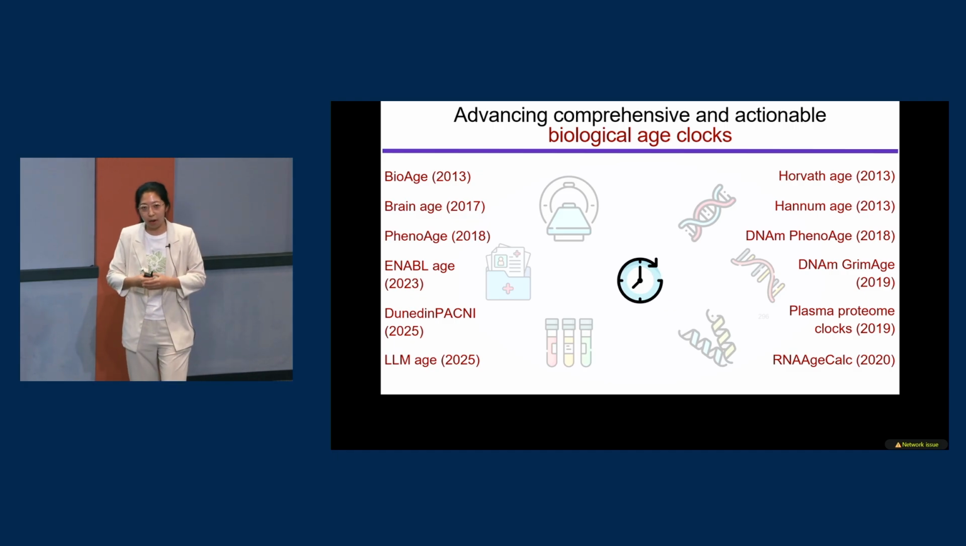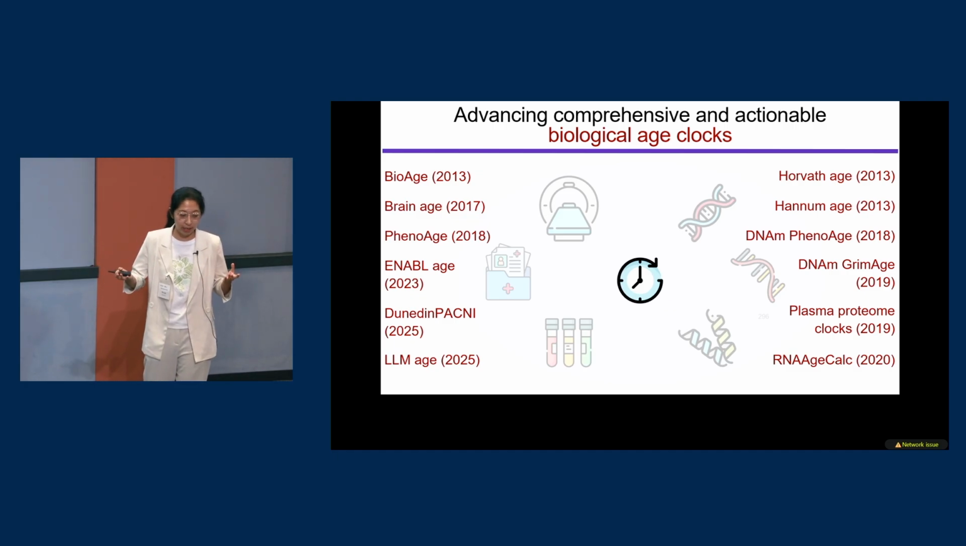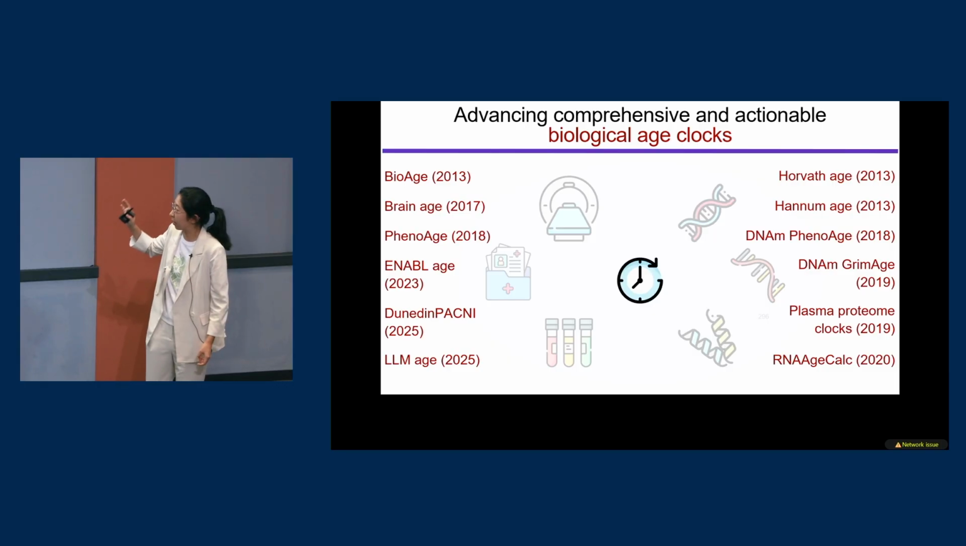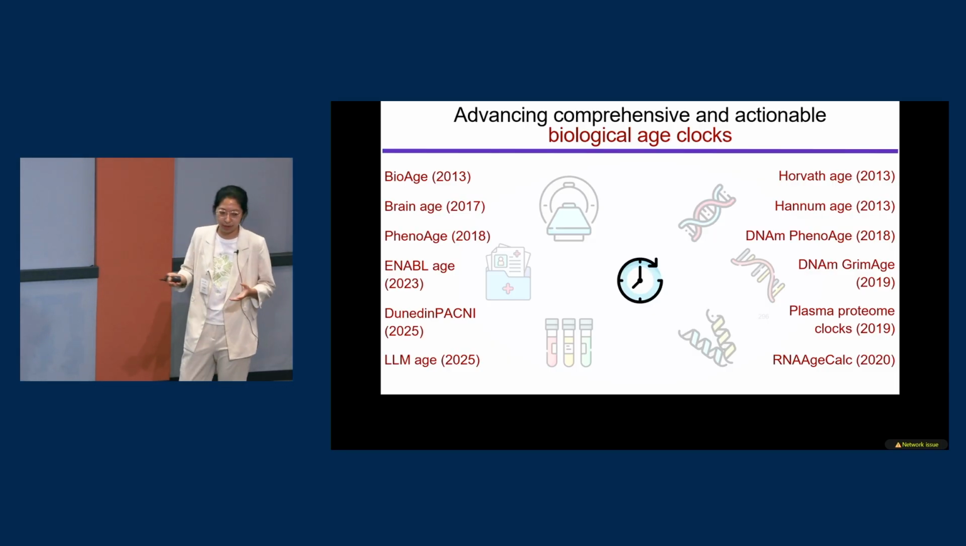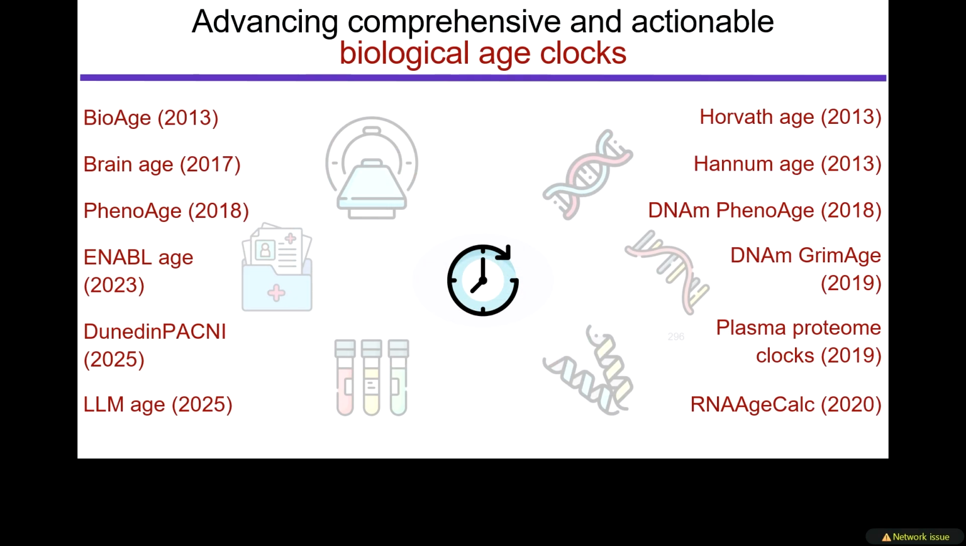So there are a lot of biological age clocks that have been developed. Here are listed several of them, and there are a lot more. I guess there are more than 100. And when we compare these biological age clocks, we found their correlations are surprisingly low, even lower than 0.5. This is because each biological age clock is capturing a different slice of the aging process.